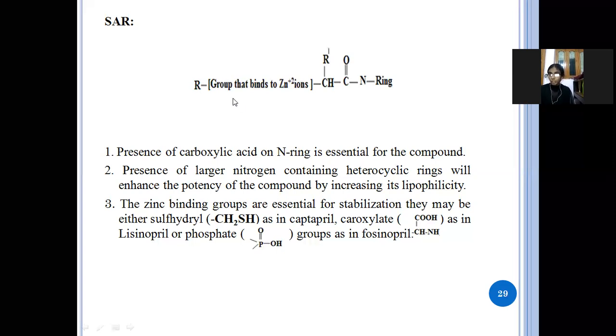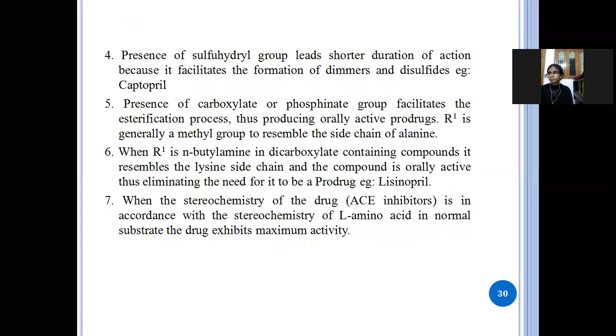if the sulfhydryl group is there, it is the captopril drug. If it is a carboxylate, it is a lisinopril drug, or if it is a phosphate, it is the fosinopril drug. Next, if the sulfhydryl group is in the zinc position, the duration of action is shorter, for example captopril.